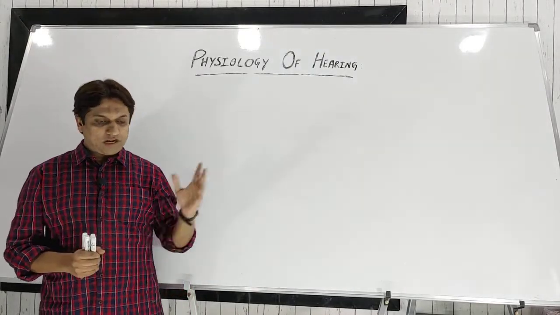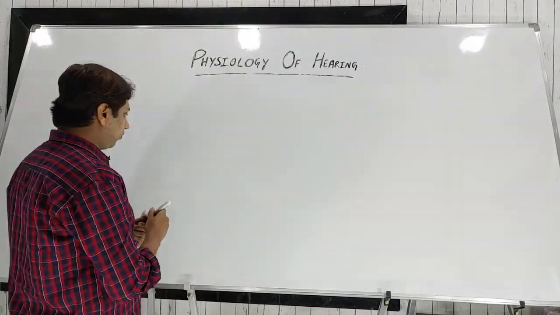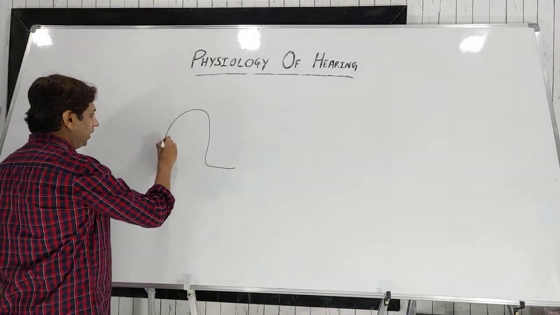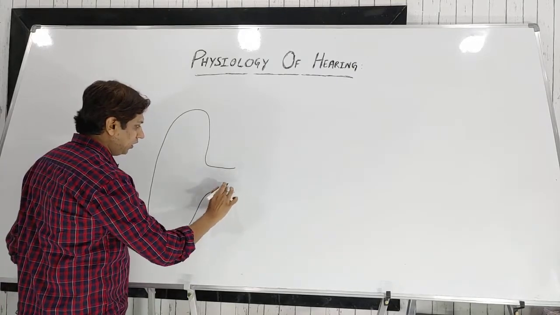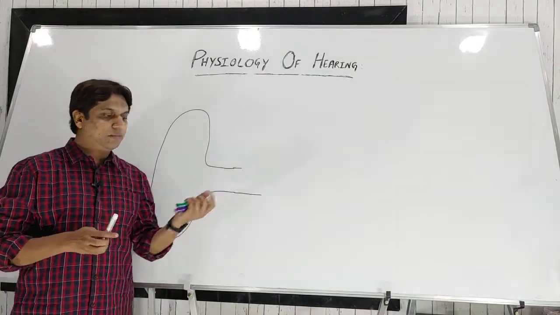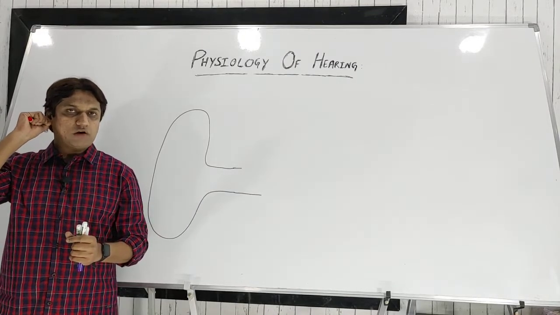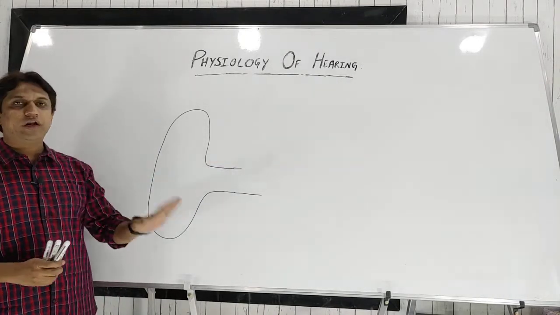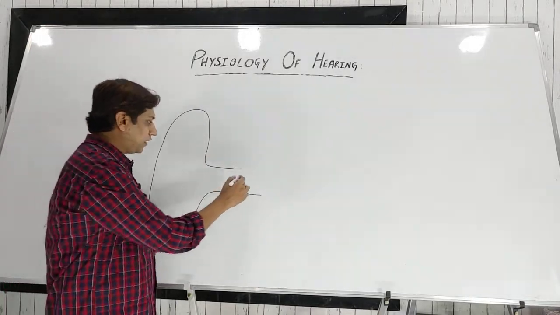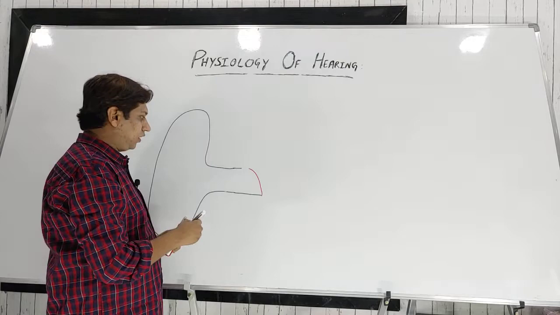So now we'll start today's topic, physiology of hearing. To start with, I'll draw a rough diagram to understand the external ear, middle ear and inner ear. This physiology of hearing is mainly due to the mechanisms or the role of the external ear, middle ear and inner ear. The external ear consists of the auricle, also known as the pinna, and the external auditory meatus, which is basically an S-shaped tube. I'm drawing a physiological diagram rather than the exact anatomical diagram, so instead of the S-shaped tube, just a horizontal canal.